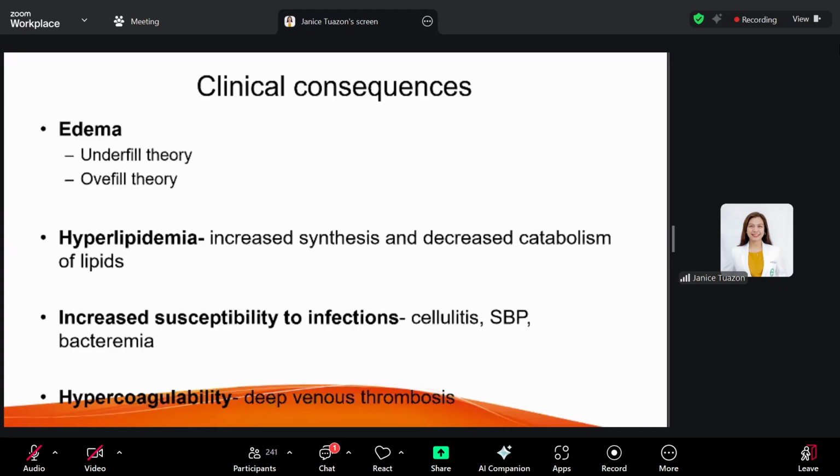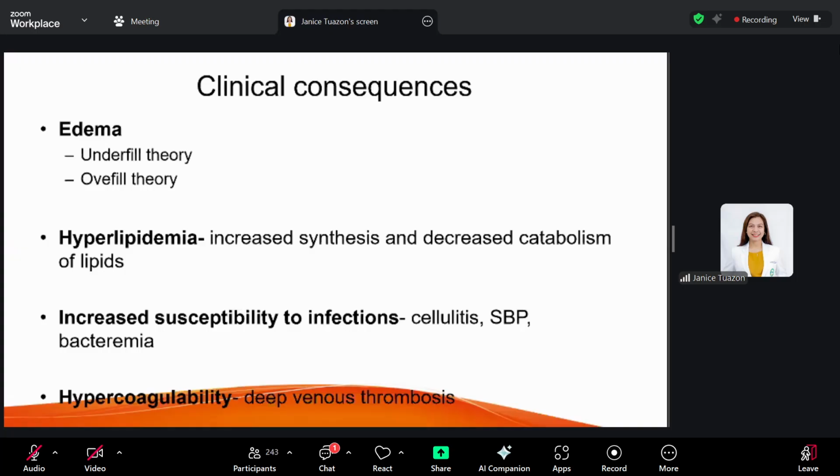Okay? Now, hyperlipidemia in nephrotic syndrome is caused by increased synthesis and decreased catabolism of lipids. What happens is that the liver is trying to compensate for the decreased serum protein. At the same time, while the liver is doing that, it also increases the synthesis of lipids. So tumataas ang ating lipids in the blood. And there is also altered lipase activity because of your losses in the urine.